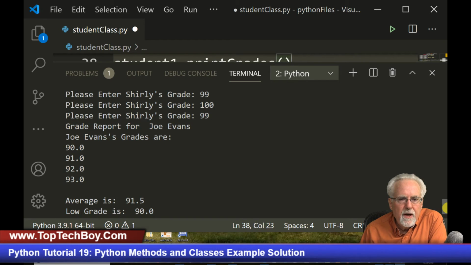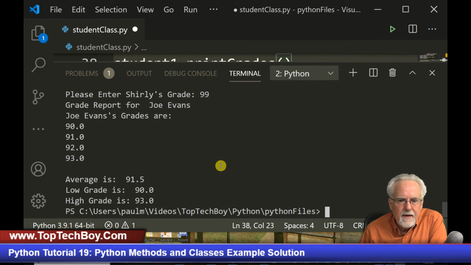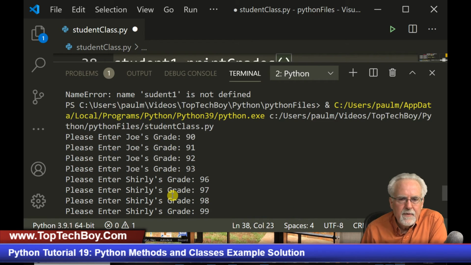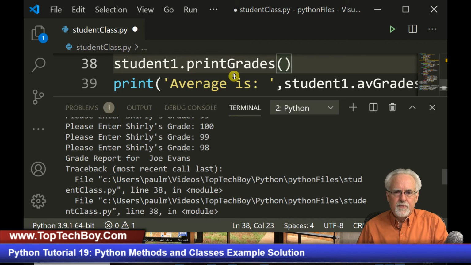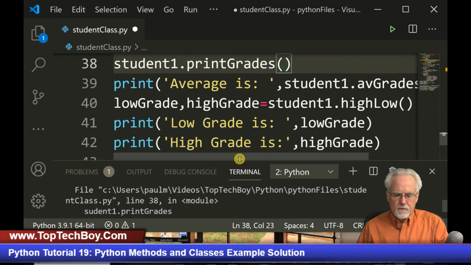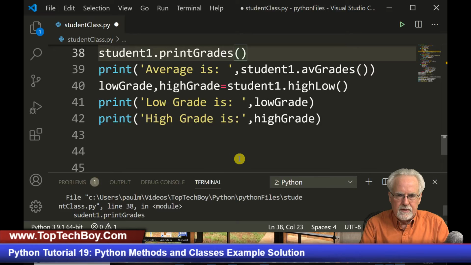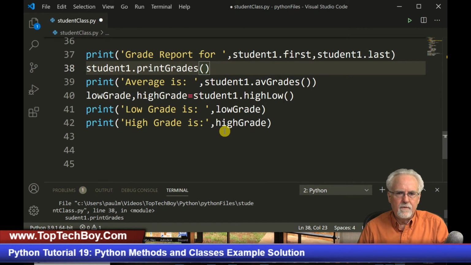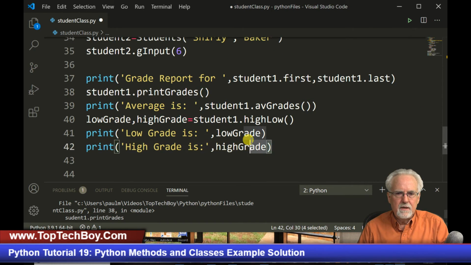Okay, so here's grade report for Joe Evans. Joe Evans' grades are 90, 91, 92, 93. Okay, and then the average is 91.5, low grade is 90, high grade is 93. Okay, now what did we not do? We need to now go in and give the report on Shirley, because we did everything for Joe, but we didn't do it for Shirley.